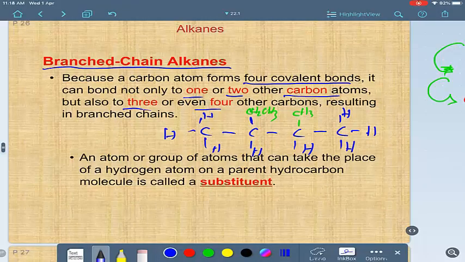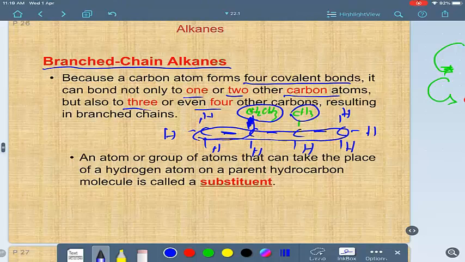What happens here? All of the carbons have 4 bonds, but not all of the 4 bonds are linked with the carbon beside it or hydrogen. Sometimes it is linked with another carbon in a branch like this. So at this time we call it a branched chain alkane, not straight chain. We have branches here and here. At this moment we can call these branching molecules substituents.